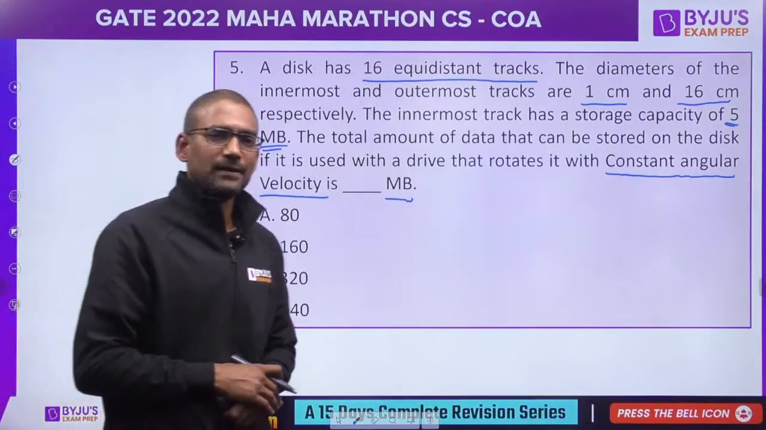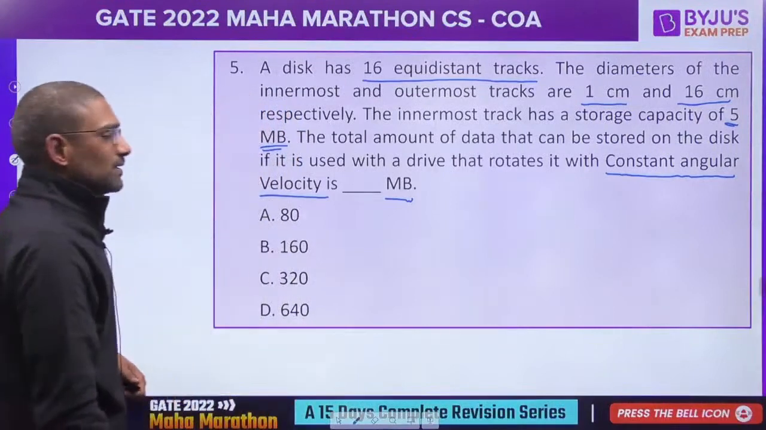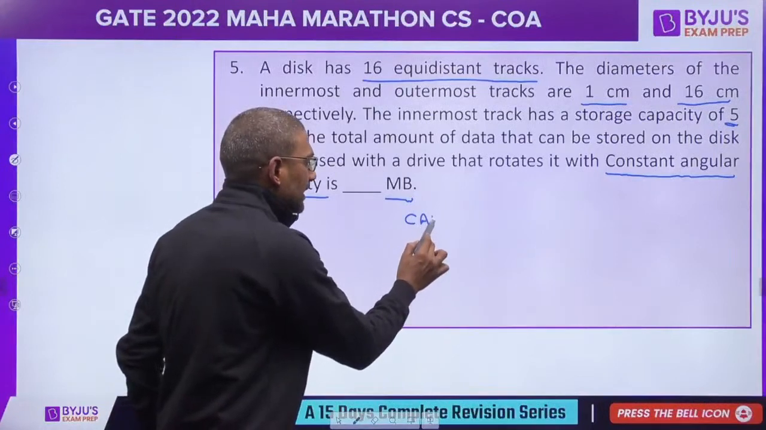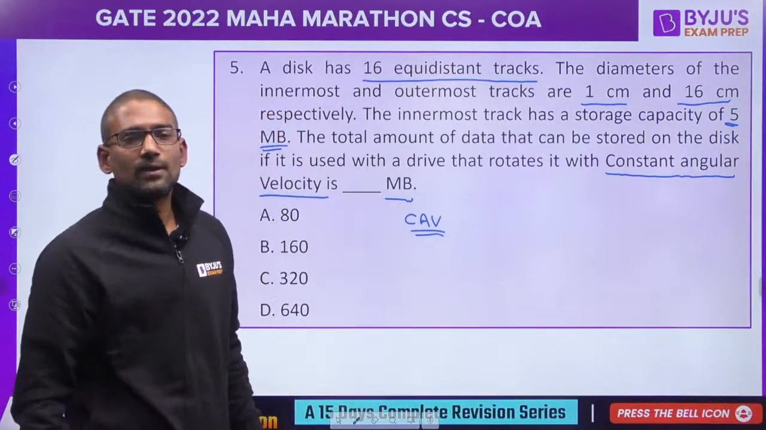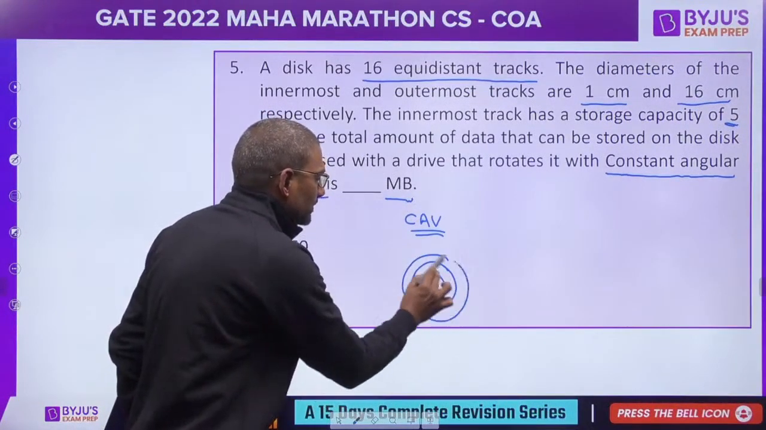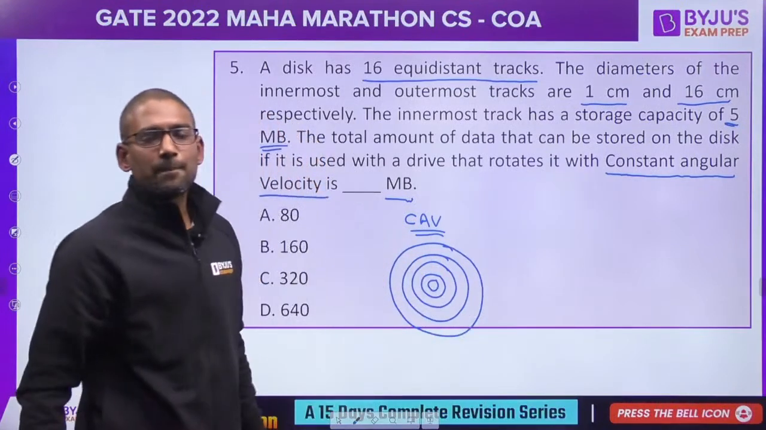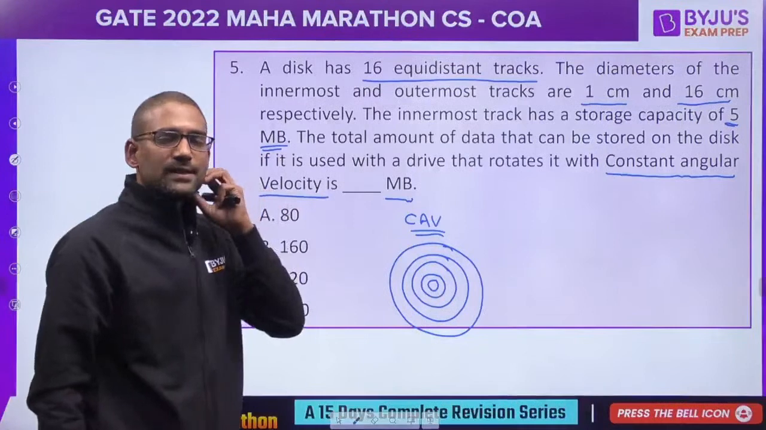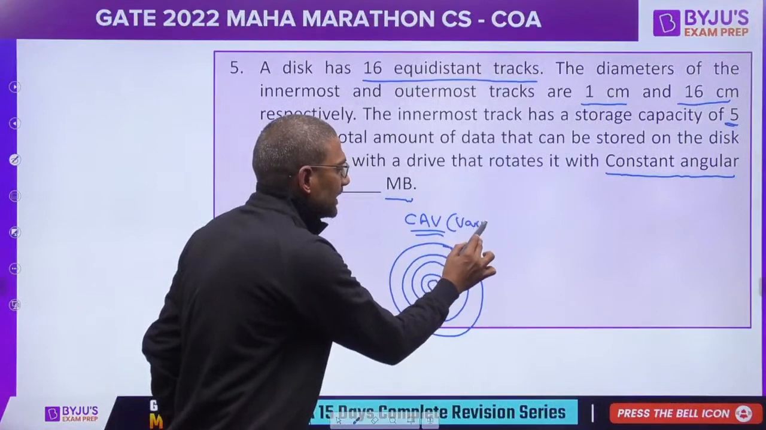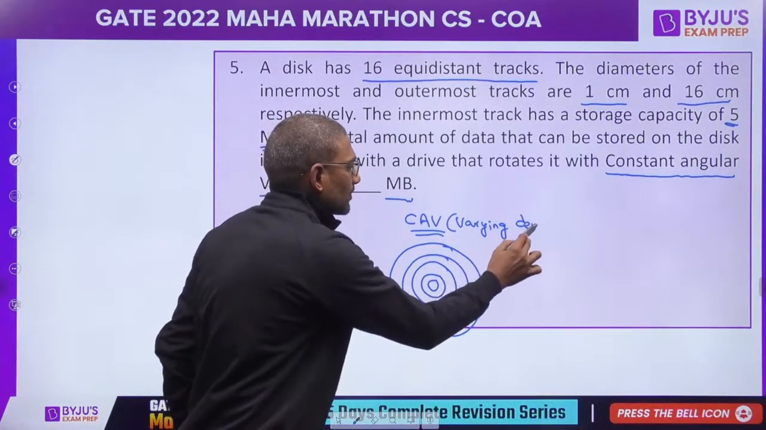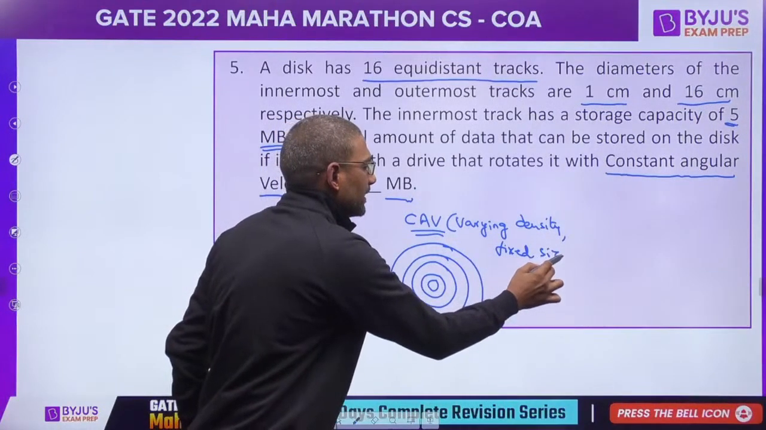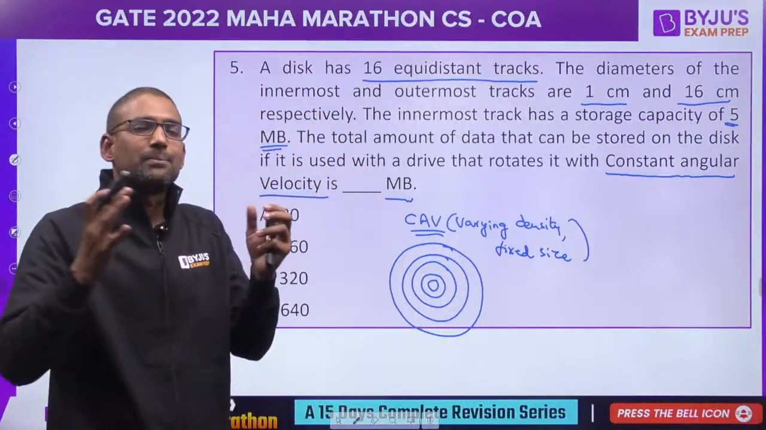Yes, Akshay, I am going to explain. Please do like first. So what is this CLV and CAV? If it is constant angular velocity, suppose if this is the surface you see, if it is constant CAV based design, then there would be varying density but fixed size on every track, whether it is a small track or a big track.